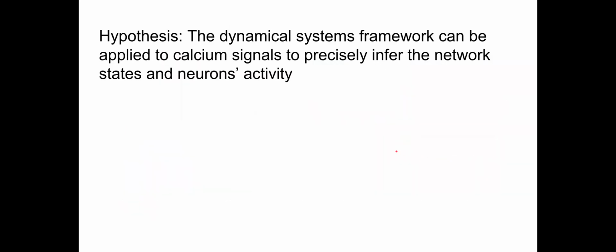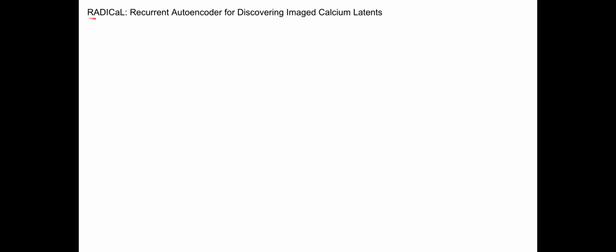The way we improve this is to utilize the power of neural population, because we know the neuron's activities are not independent, but rather are coordinated across the population. Here we apply the dynamical system framework to Cosyne signals, which attempts to uncover the coordinated patterns of activity across the population and learn how they change over time. To do so, we developed RADICAL, recurrent autoencoder for discovering imaged Cosyne latents.